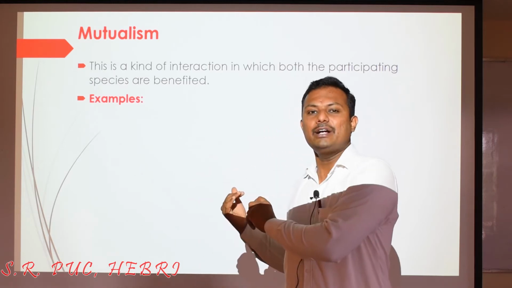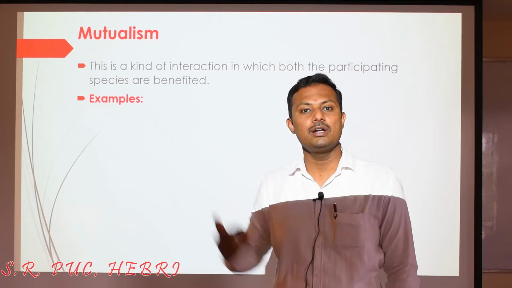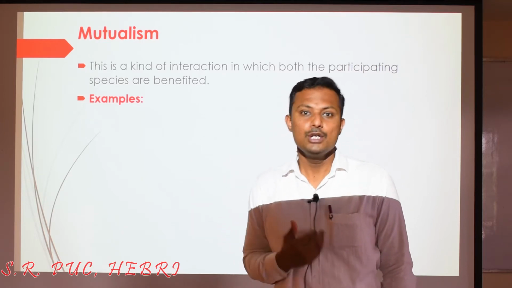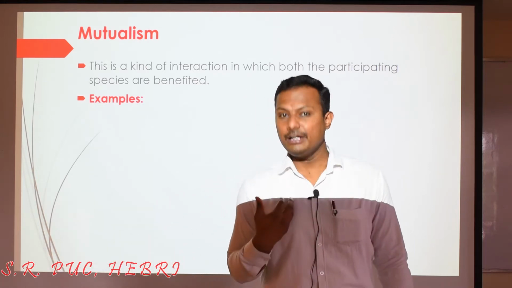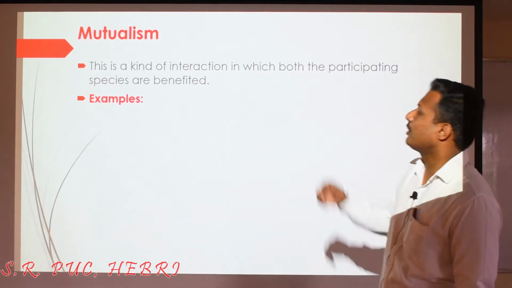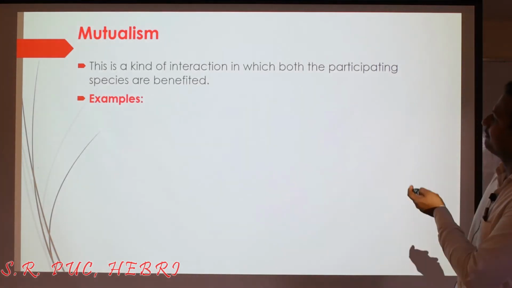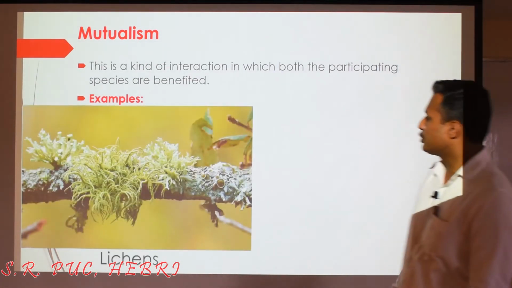So a similar kind of relation or interaction is happening with organisms here, two different species of organisms. One will offer a kind of benefit to the other, and in turn it will get some other kind of benefit. So that is what is called mutualism. This is the definition of mutualism that you are seeing here.